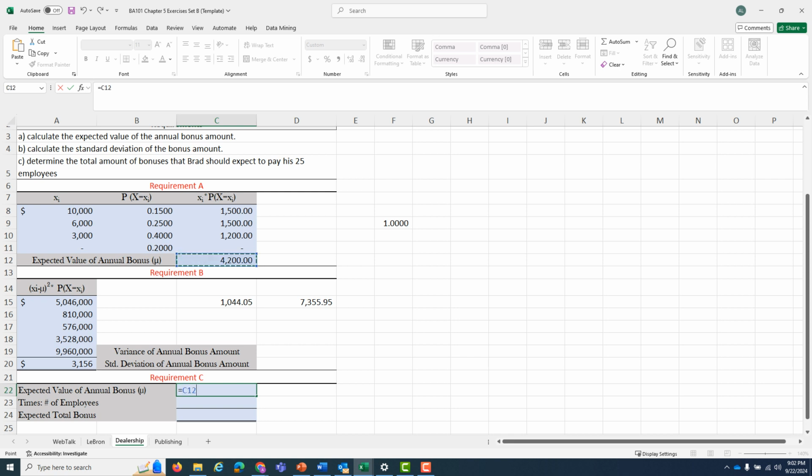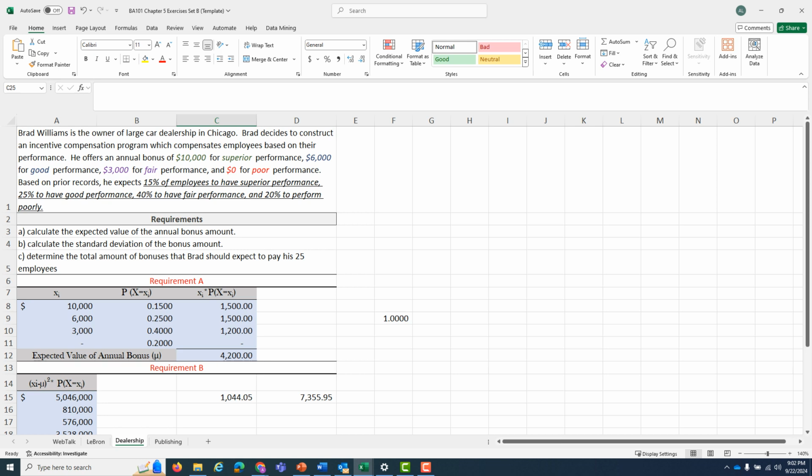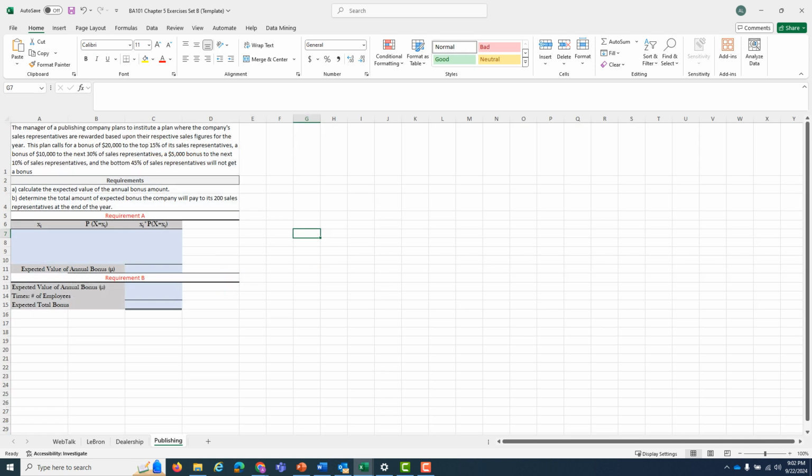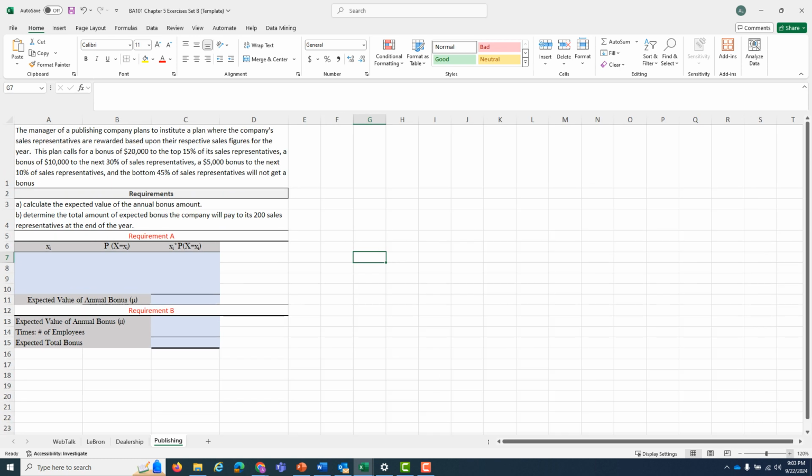If that's what we're expecting to pay each and every employee, and we have, as the information tells us, 25 employees, that means that when this particular company is budgeting for how much it's going to have to pay employee bonuses for the period, this large car dealership in Chicago is saying that they should be expecting to have to pay out $105,000 in total to all of their employees. Let's do one more on the publishing tab.